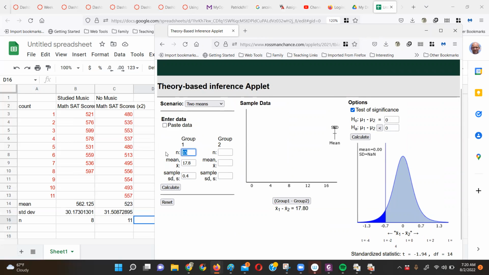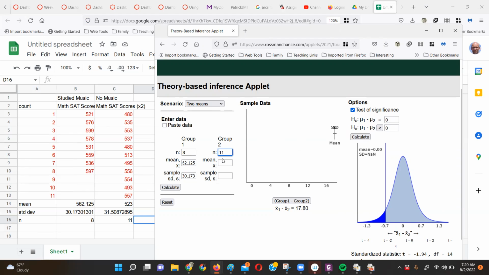I'm not going to paste in the data. I'm going to use the spreadsheet's calculated values. I might, as part of this video at the end of it, paste it in just to see how close they are. So the mean for with music is 562.125, and the sample standard deviation is 30.17. Because it's myopic math, I'll put in some more decimal places.